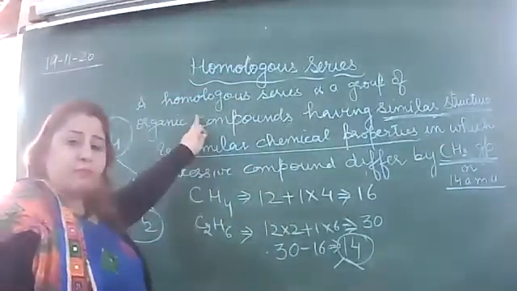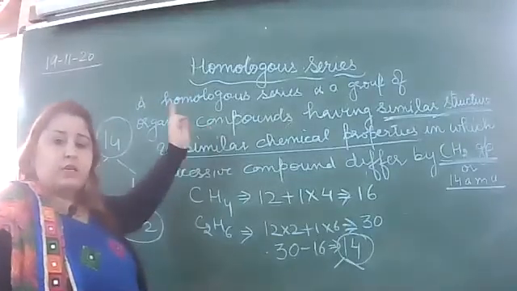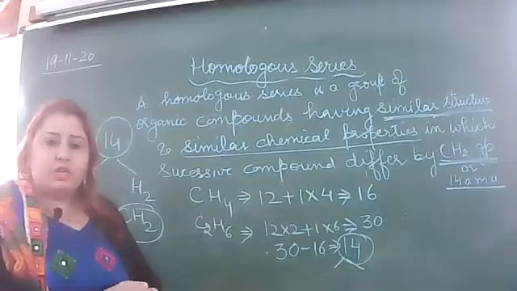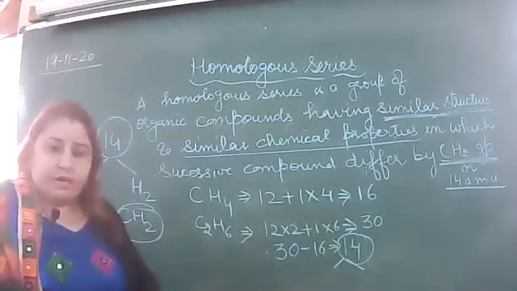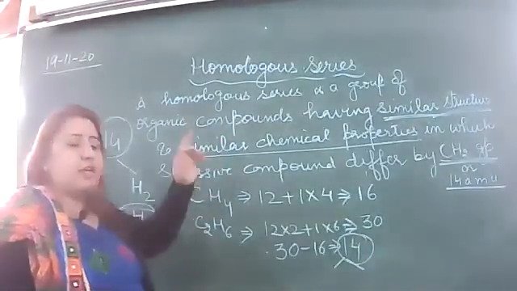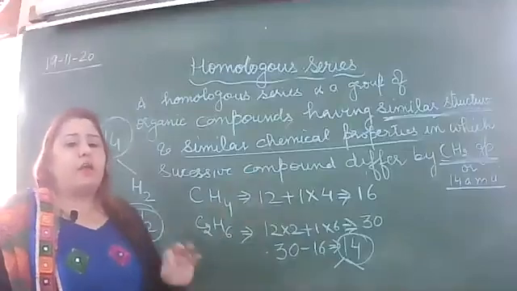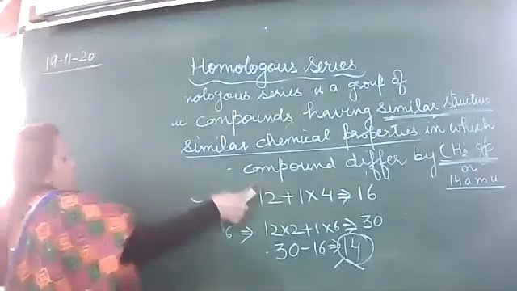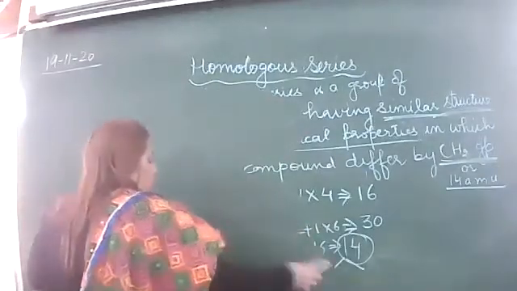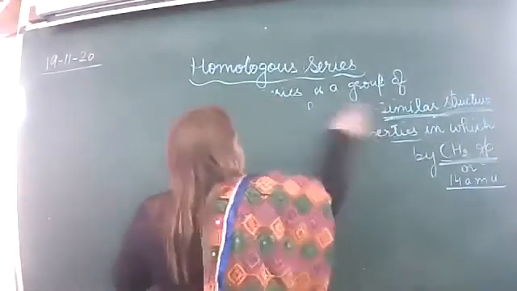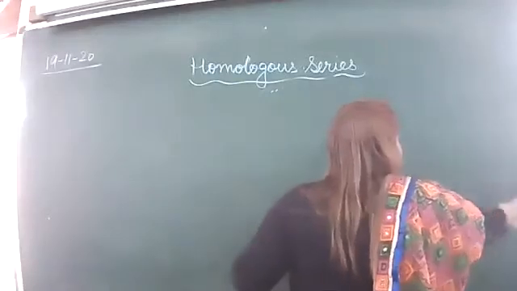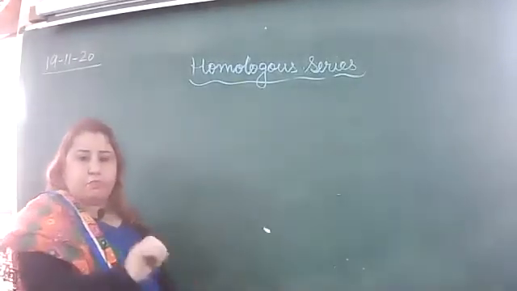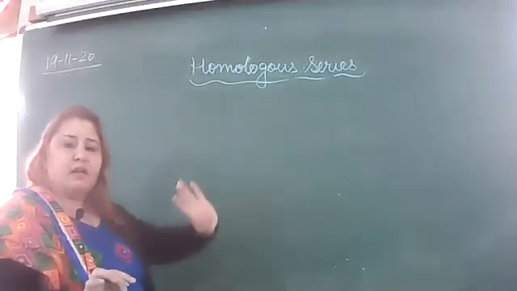The definition is clear: a homologous series is a group of organic compounds having similar structure and similar chemical properties, and they differ by CH2 group or 14 AMU. I am giving you one more example. We had not discussed the alcoholic group, so I'm just giving one example of that.